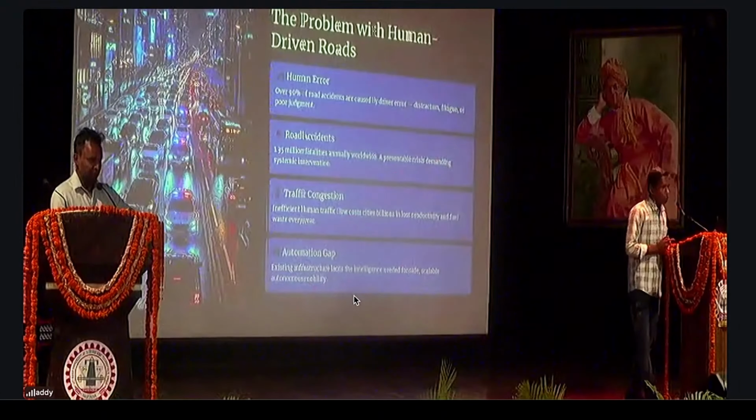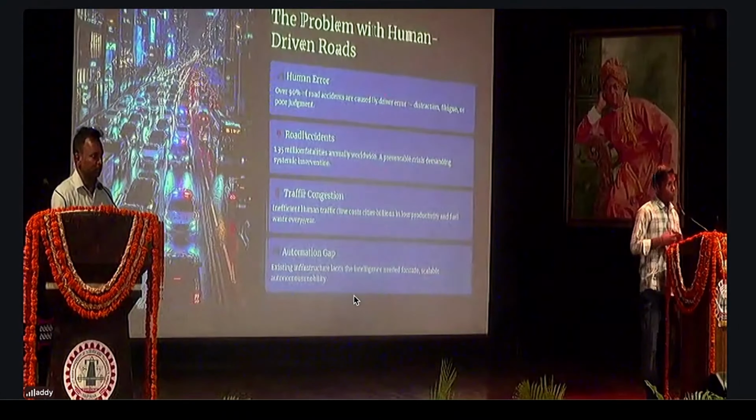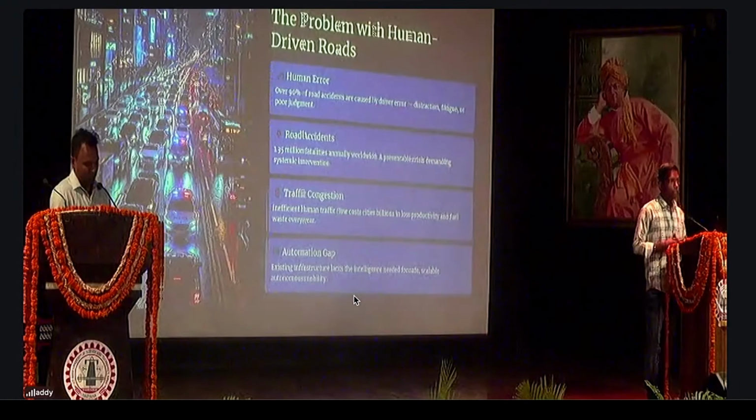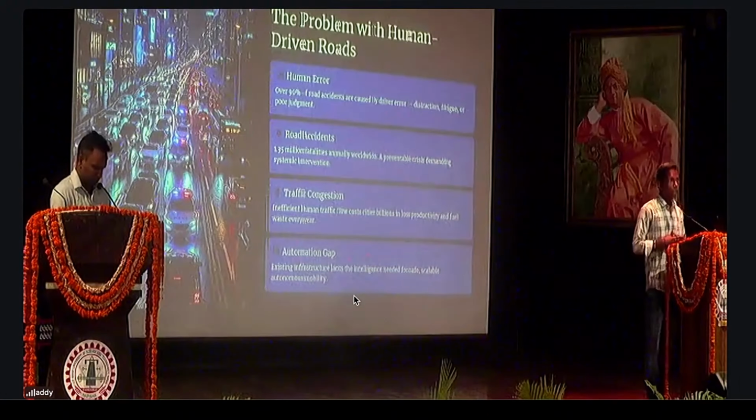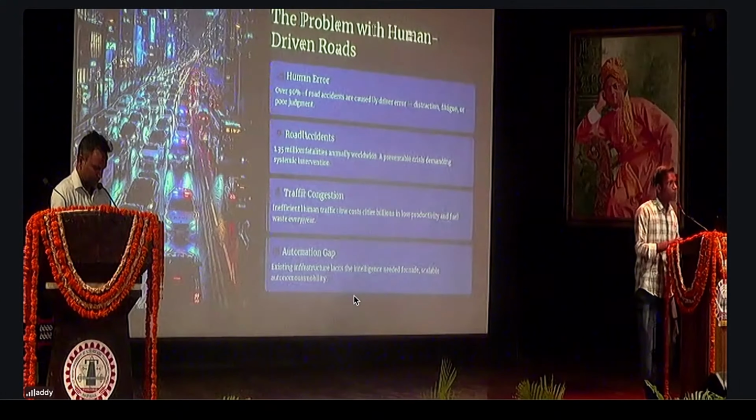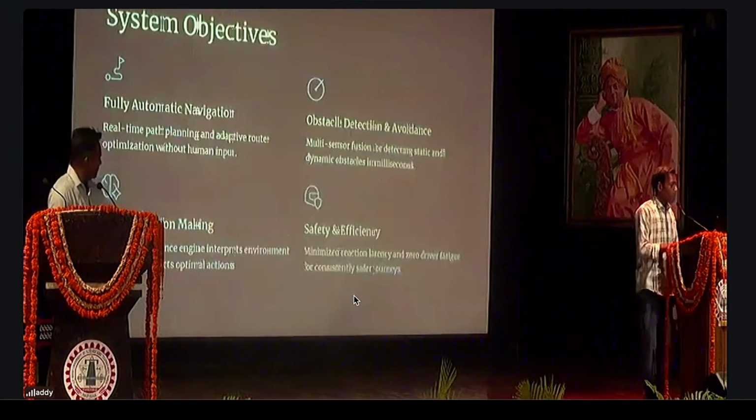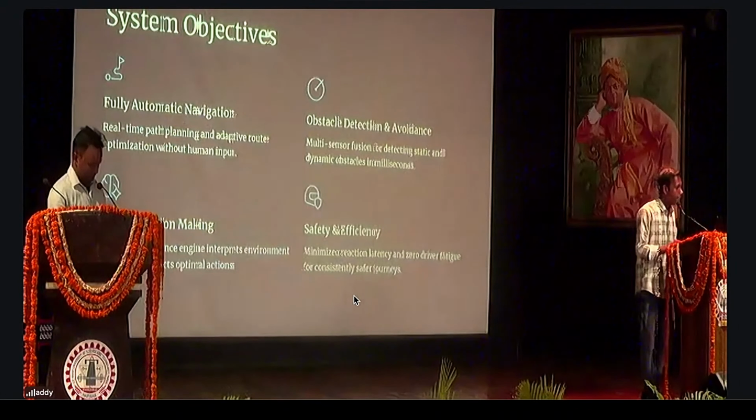Traffic congestion is one of the most important problems we are facing today. There is also an automation gap because there is a lot of human intervention in the car. The cars are not automatic. So I am building this project to automate the car and other transportation systems being deployed in our country and in other countries as well. Now I move on to the next slide, the system objectives.